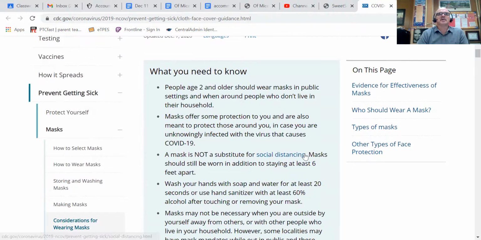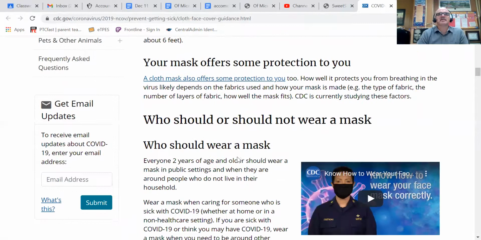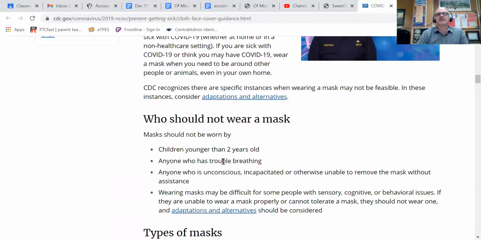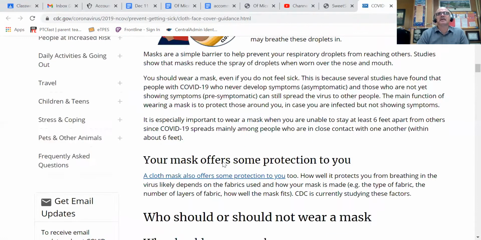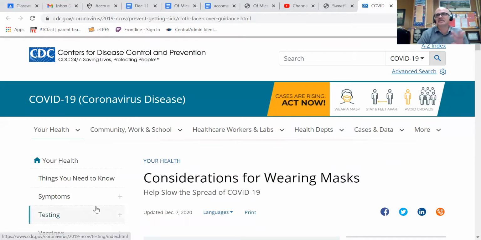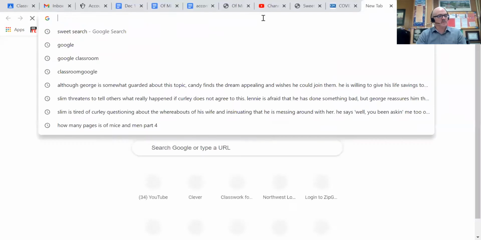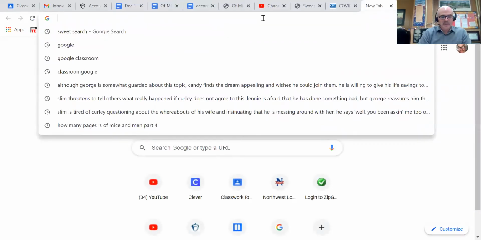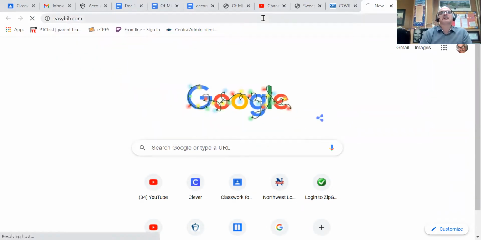So say you look at this, you read it, and you think, all right, this has some stuff that looks useful. I understand it, and I could definitely use some quotes from here to put together in an argument, okay? So I'm not gonna get into all that right now, but say you've decided you're gonna use this. Well, what I'm gonna do is copy this URL, the website right up here, okay? And I'm gonna go over to another site because I've decided this is one of my sources after looking at a whole bunch of them. I'm gonna go to easybib.com, okay?